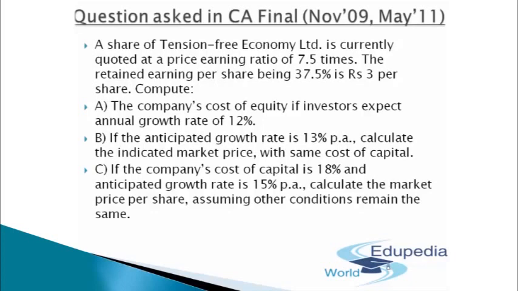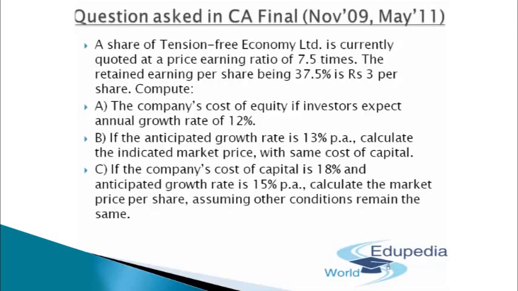So in this particular case, the PE ratio has been provided to us as 7.5. The retained earnings per share, being 37.5%, is rupees 3. So if retained earnings is 37.5%, 62.5% is being distributed as dividend. And if 37.5%, being rupees 3, is kept as retained earnings, then 62.5% will come out to be rupees 5 per share, which is being distributed as the dividend. So I can say that the company was able to earn rupees 8 in totality. Out of the same, 3 is being retained and rupees 5 has been distributed as dividend.